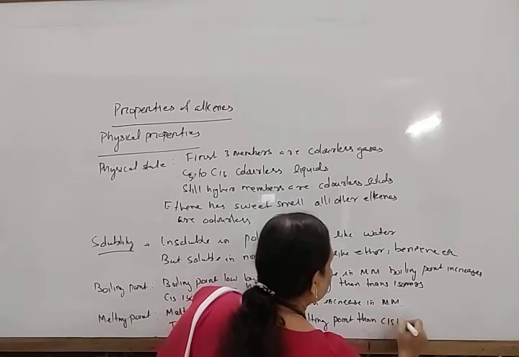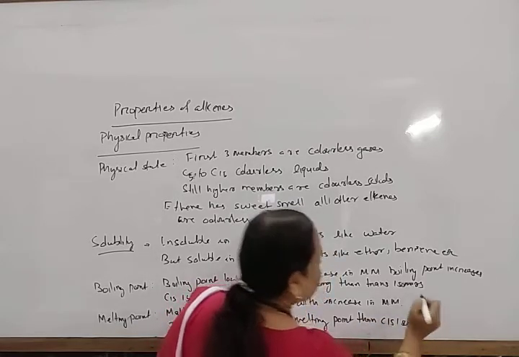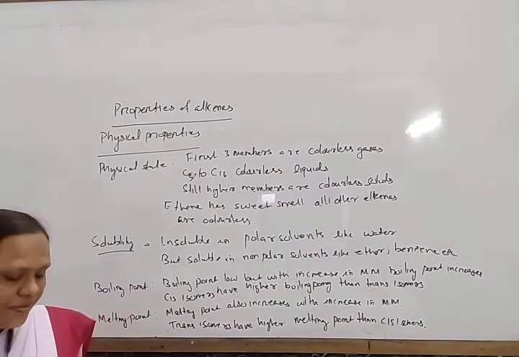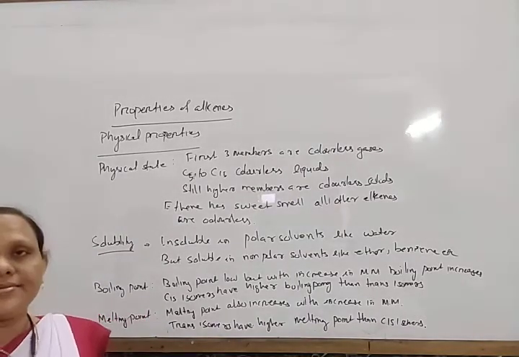These are some ideas about the physical properties of alkenes.